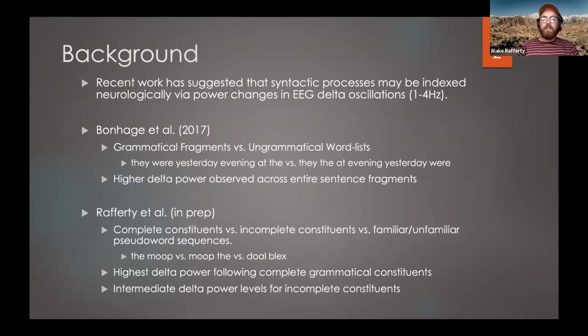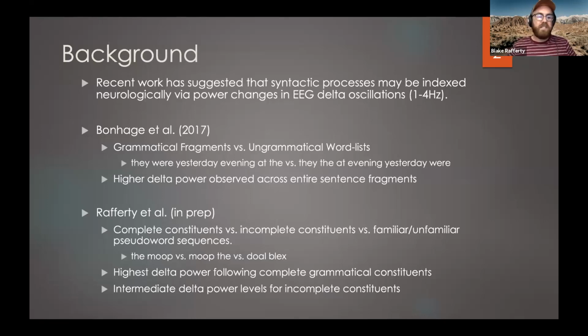In 2017 compared sentence fragments that had some evidence of grammatical structure, like I have pictured here on the left, to ungrammatical word lists, which were essentially scrambled versions of the same words. And they found that delta power was higher generally across the entire length of these grammatically structured sentence fragments.